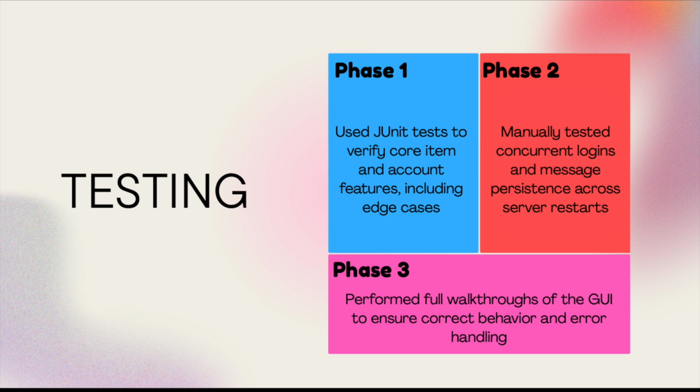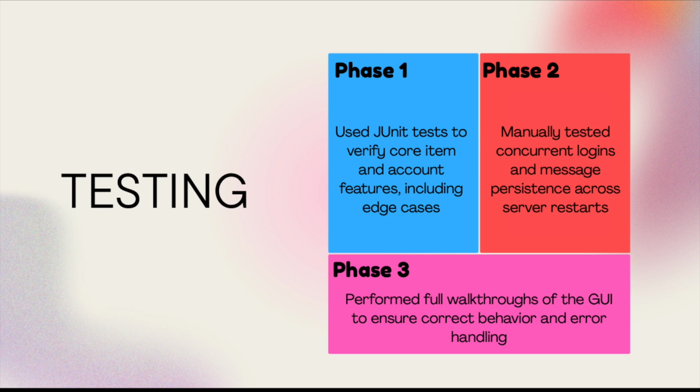We wrote automated JUnit tests to verify that key features like adding items, deleting items, or exiting menus, all of this worked as expected and didn't crash with invalid input. These tests help us catch edge cases early on, especially around user interaction through the console.